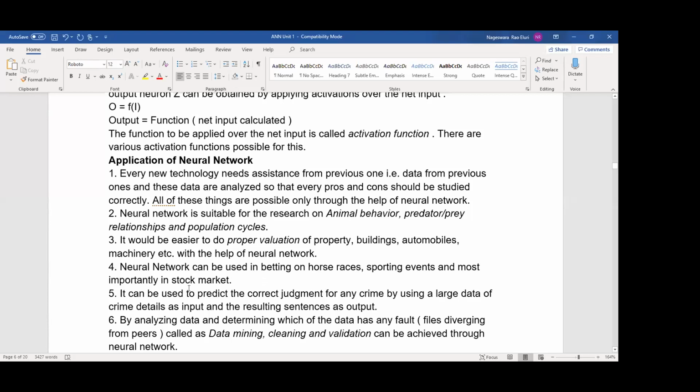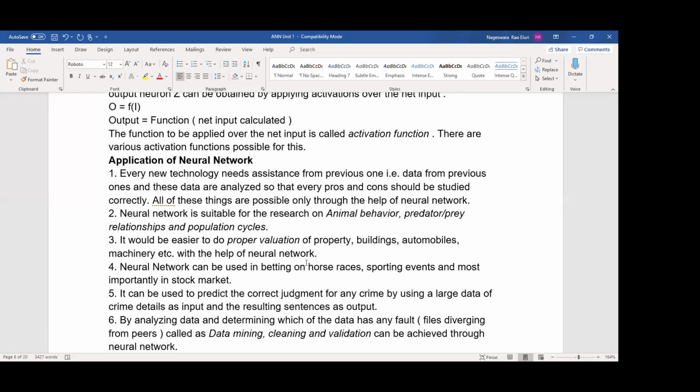That's why it is suitable for research on animal behavior, relationships, and population cycles. In machine learning, supervised learning, we can estimate the property of a house. If you want to buy a bike, you can estimate the price of the bike depending upon how many kilometers it has gone.